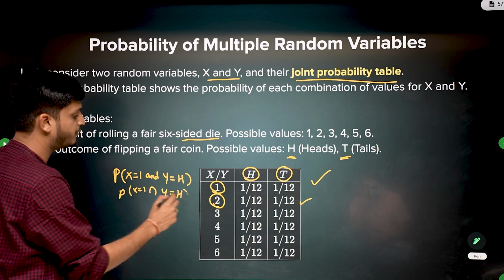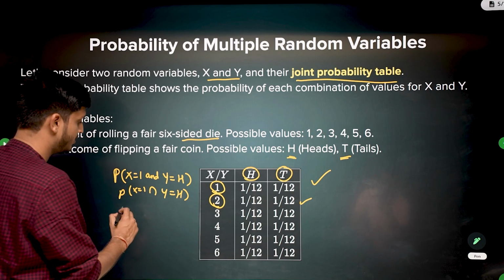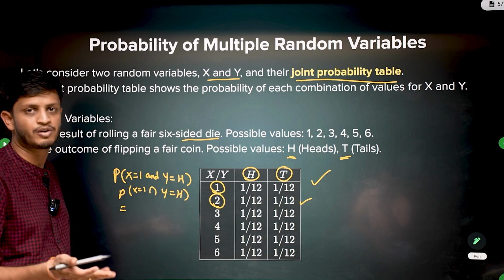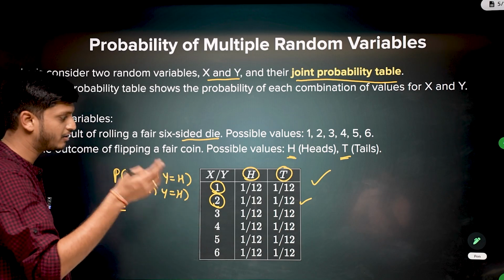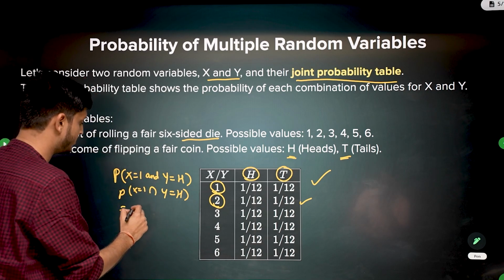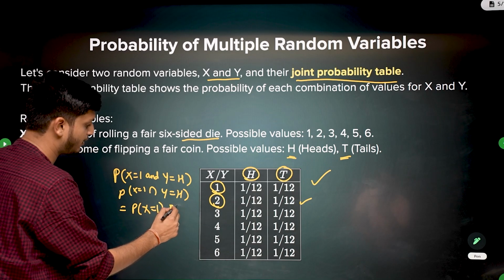Now it is very obvious in this example that X and Y are independent of each other. It doesn't matter what you get on flipping the coin; the value of the die doesn't matter. So this will be the probability of X equal to 1 times the probability of Y being heads.